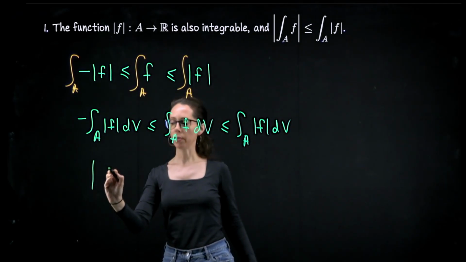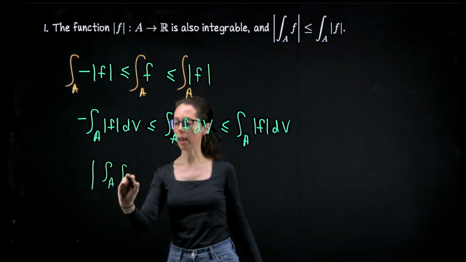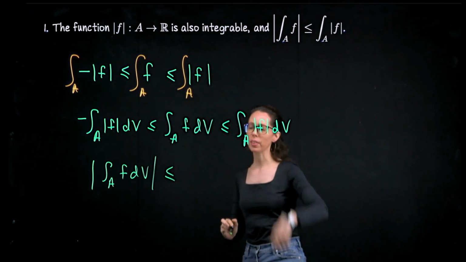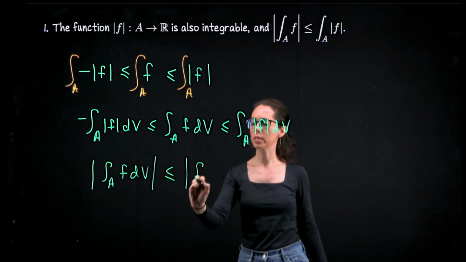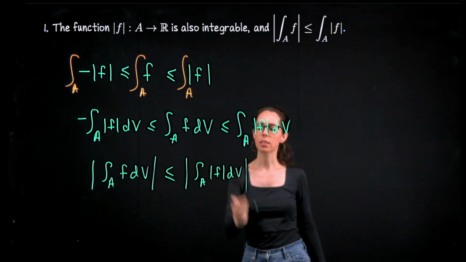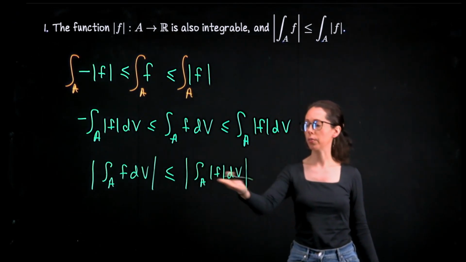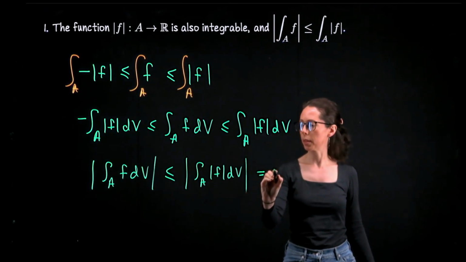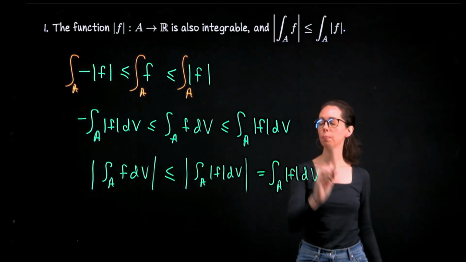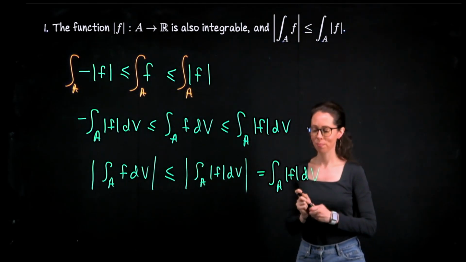So I can write the absolute value of the integral over A of f is less than or equal to the absolute value of this, which I will write, although it's not necessary, because we know that if this is greater than or equal to 0, so is the integral of that over A. So let me just make that replacement. Like so. That's exactly what we wanted to show.